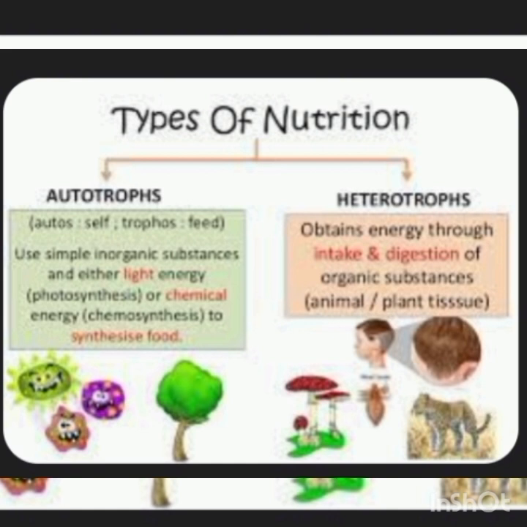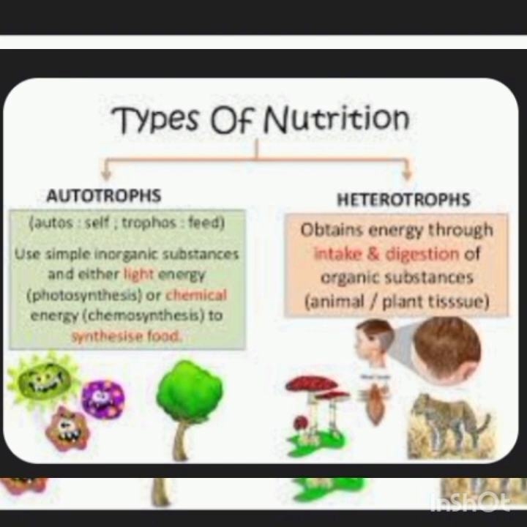Examples are all green plants, blue green algae and some bacteria. And in heterotrophic nutrition, all animals have a heterotrophic mode of nutrition. They do not make their own food and depend on other organisms for their food. For example, fungi like yeast. Clear? And all the non-green plants are also called heterotrophs.